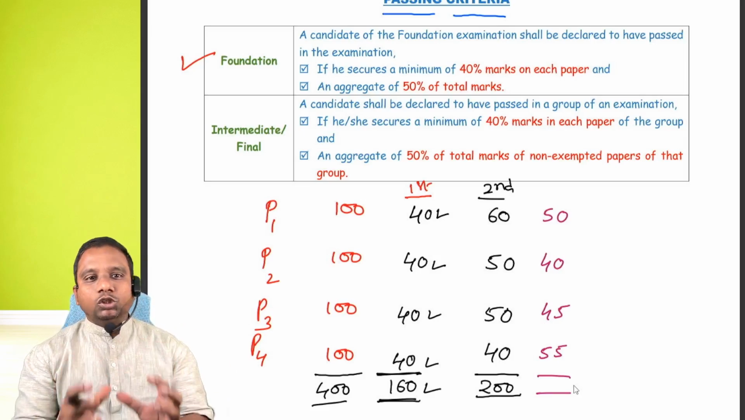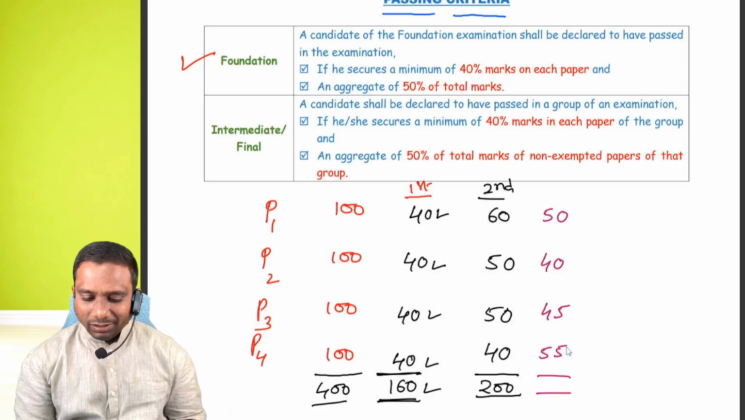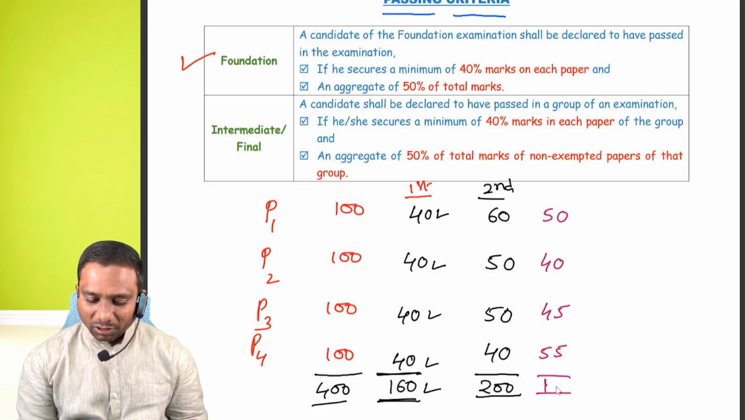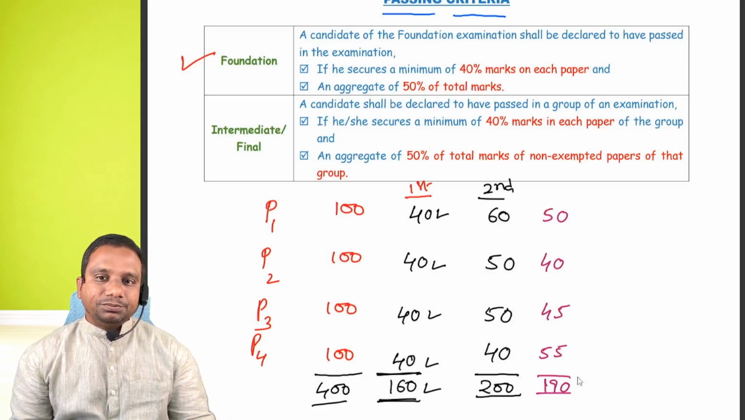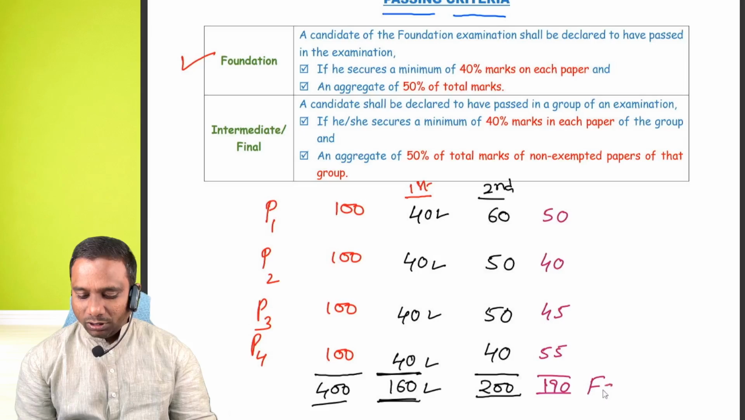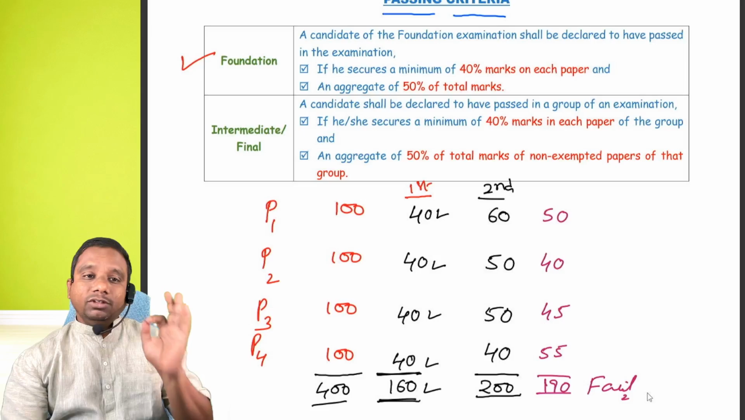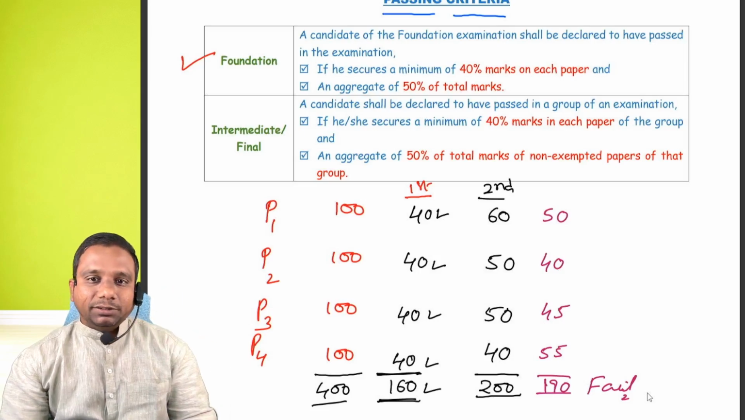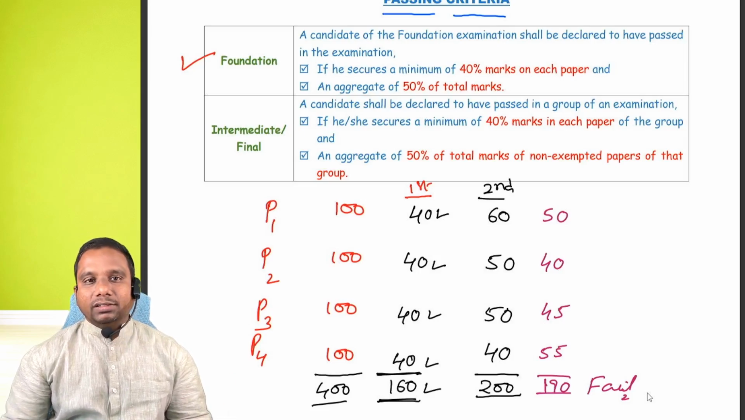What about the second condition? We should get 200 marks in aggregate. Here observe: 50, 90, 135, 190 marks. 190 marks. Fail. That means you are unsuccessful. You have followed the first condition, but the second condition has failed. This is the passing criteria for CMA Foundation, Intermediate and Final.